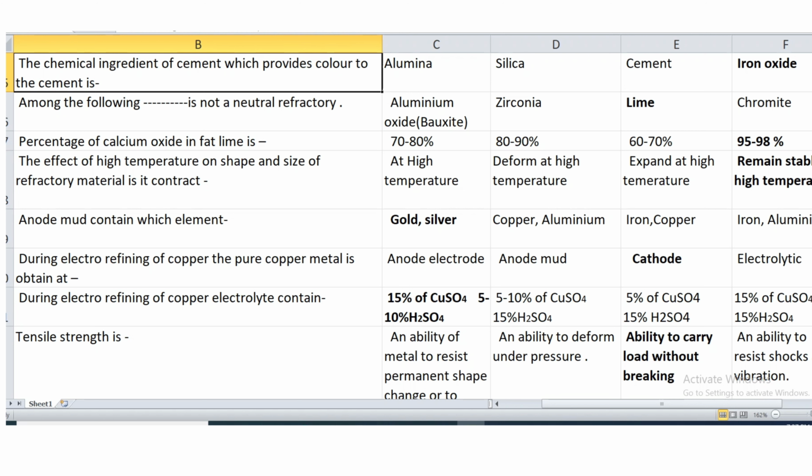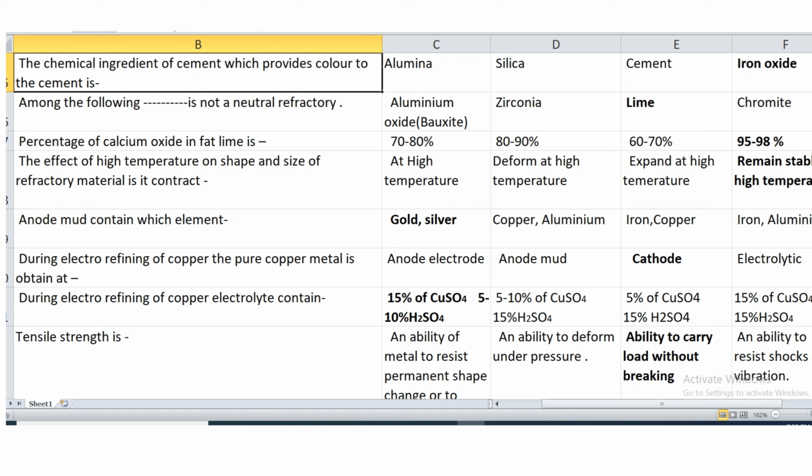Anode mud contains which element? Anode mud contains gold and silver. During electro refining of copper, the pure copper metal is obtained at cathode. During electro refining of copper, electrolyte contains 15% copper sulfate and 5 to 10% of H2SO4 solution. This is the electrolyte.